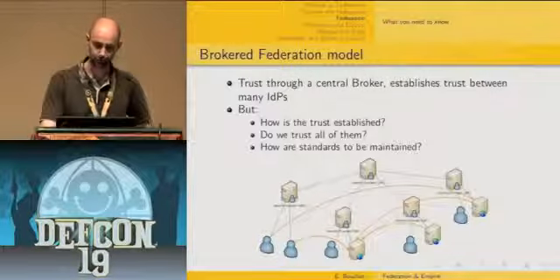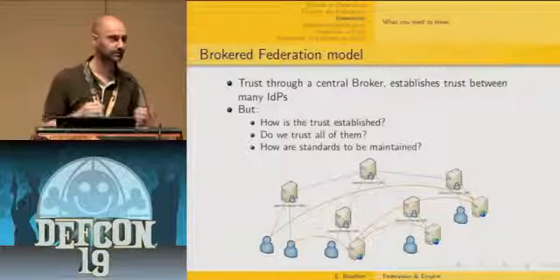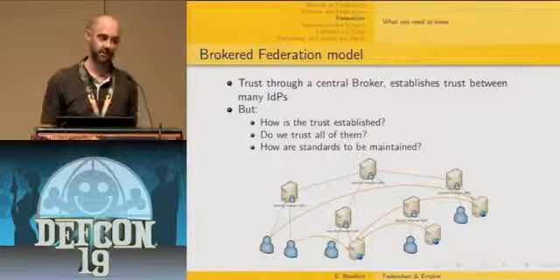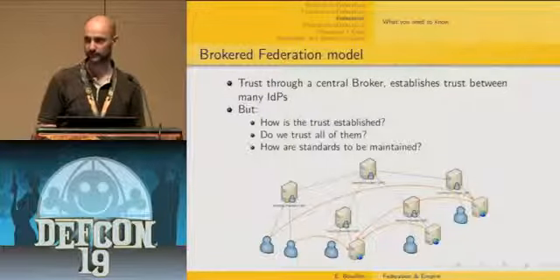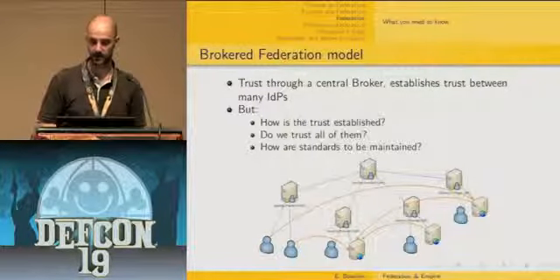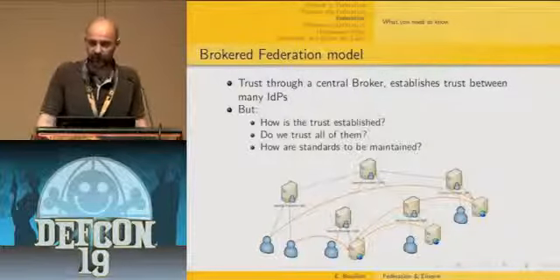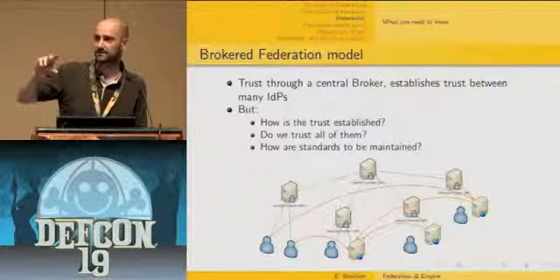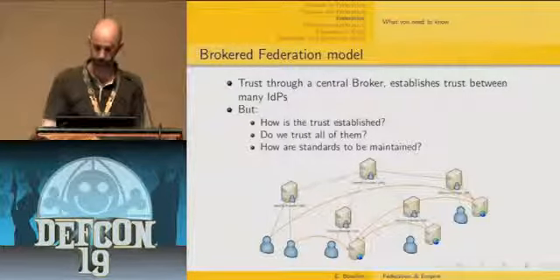Just to be complete, I've just introduced the simplest use case, but there are more complex architectures supported by the standard and the specification, typically what they call the hub and spoke federations model, which is basically when you have a centralized identity provider which is trusted by many others.